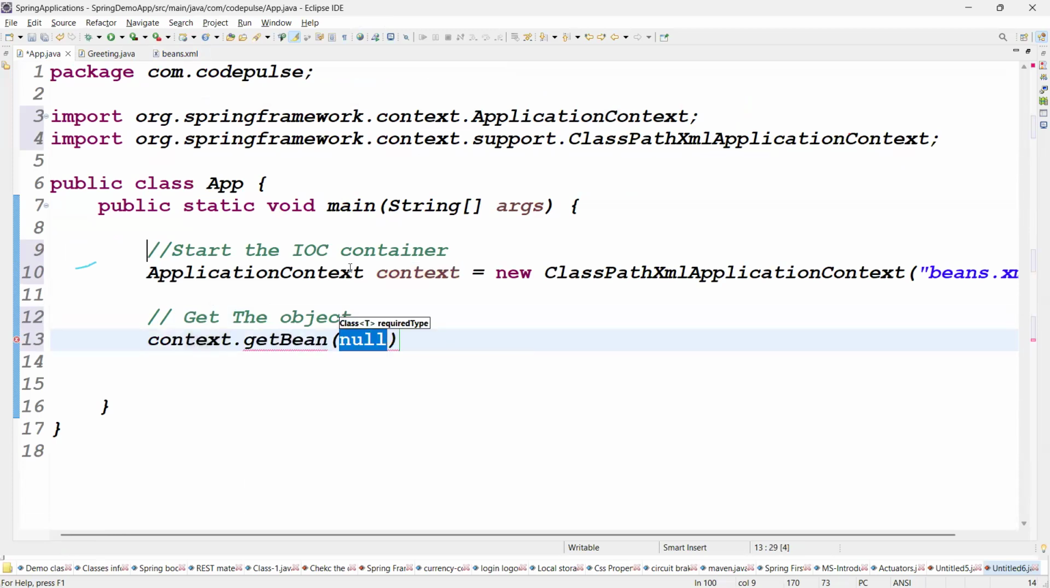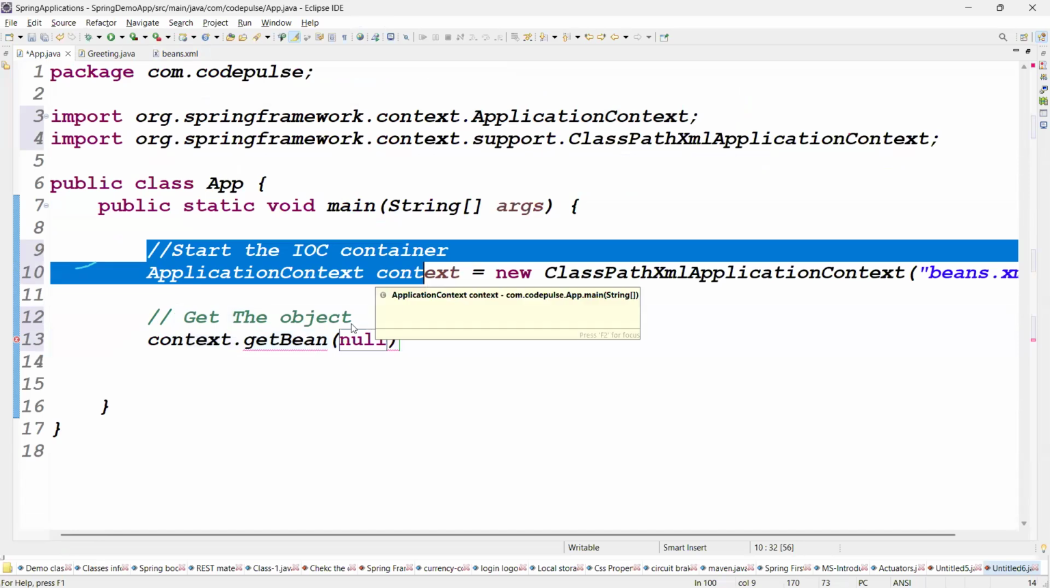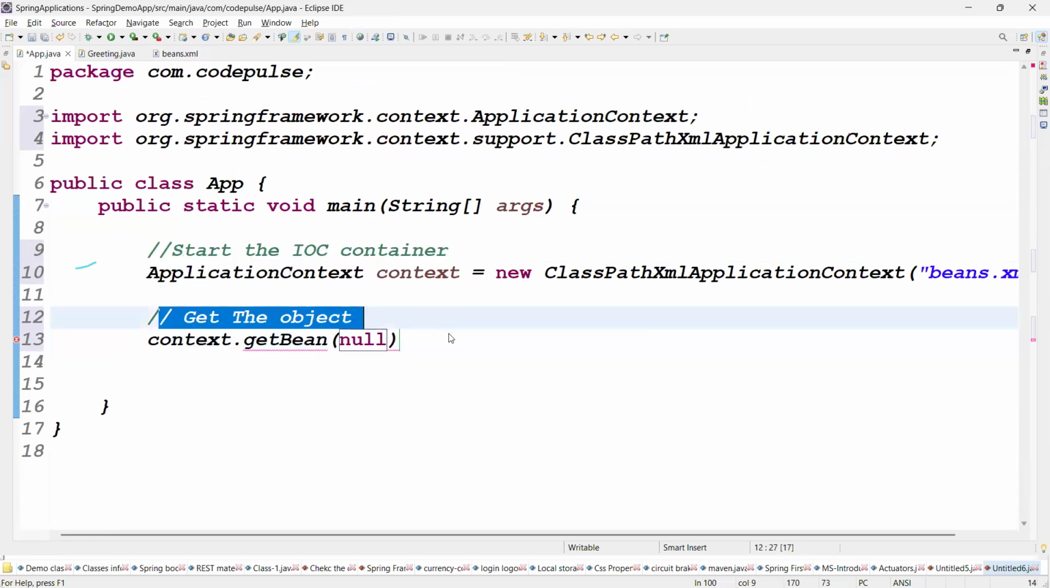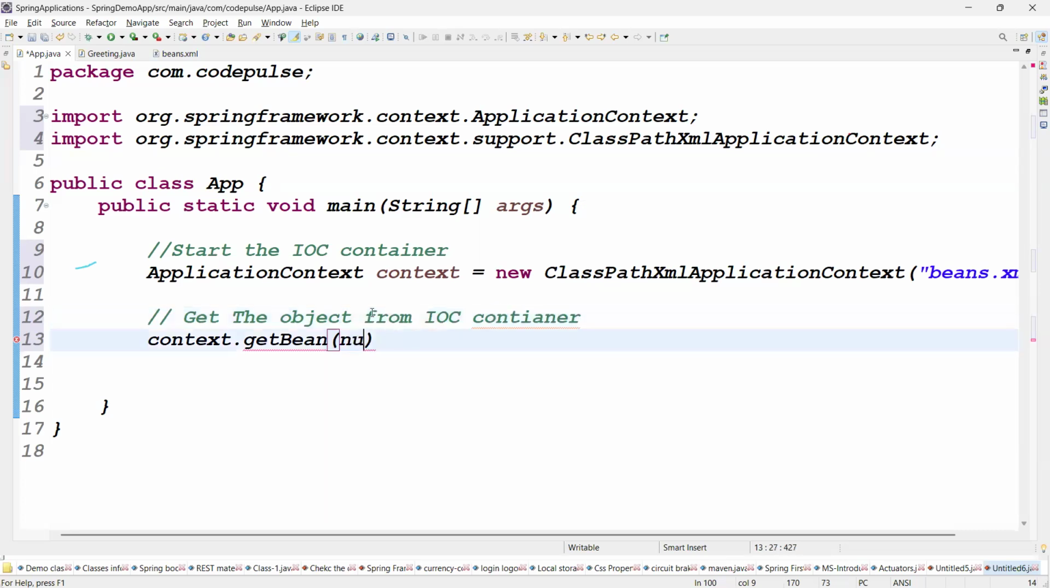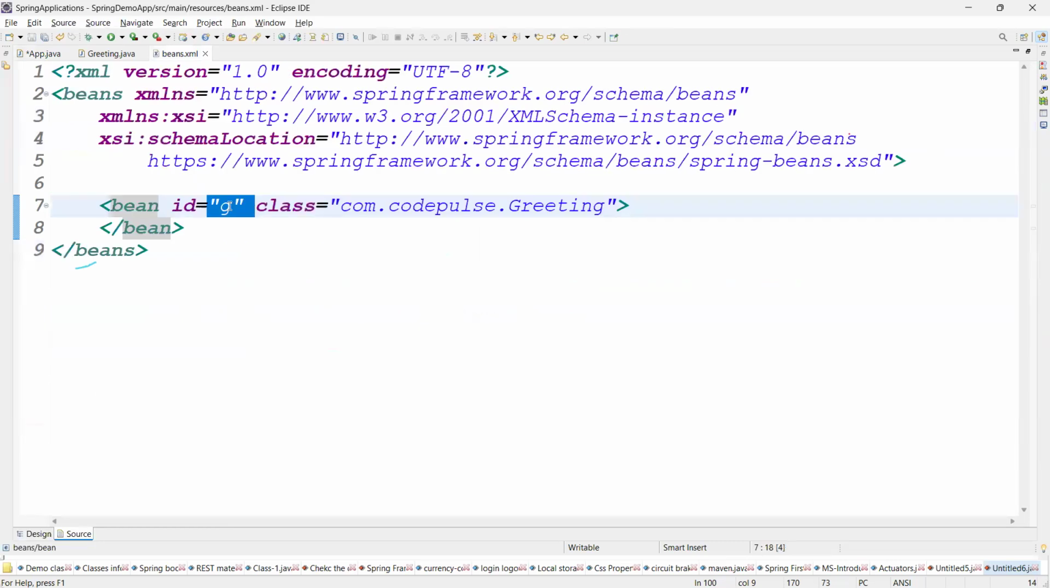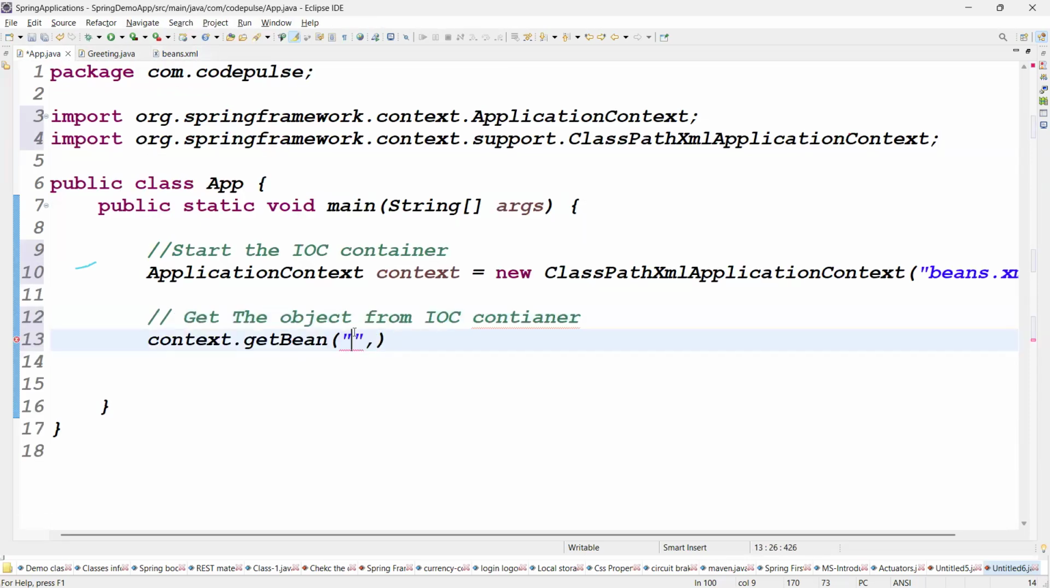This line, the IOC container created the object. This line, we are getting the object from the IOC container. What object do you want to get? The object name, g. For the object name, you go to the beans file and look at the bean id, g, right? Yes, this is the g. Then you can come here and go with g like this.